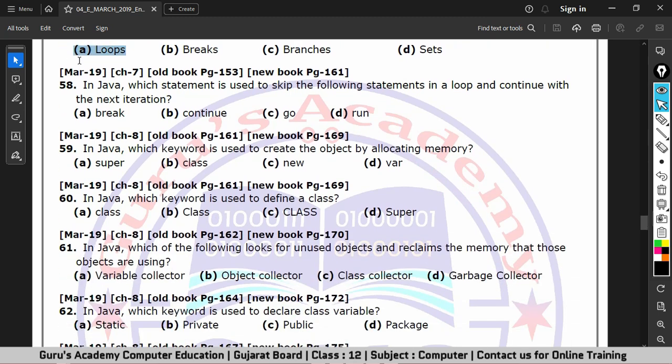The next question is, in Java, which statement is used to skip the following statements in a loop and continue with the next iteration? Options are break, continue, go, run. So let's go to page number 161 to check the correct answer.